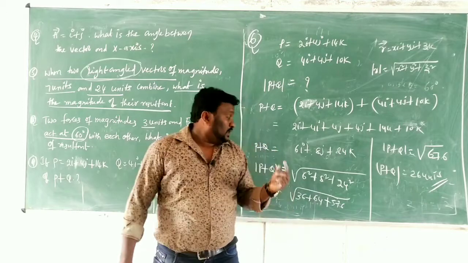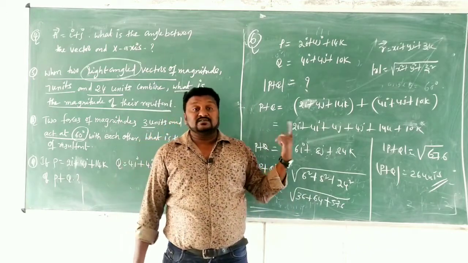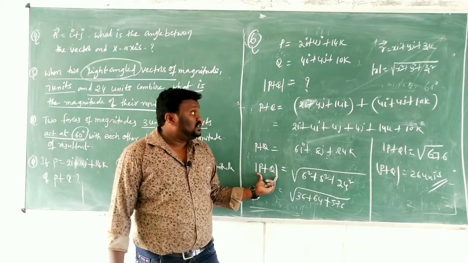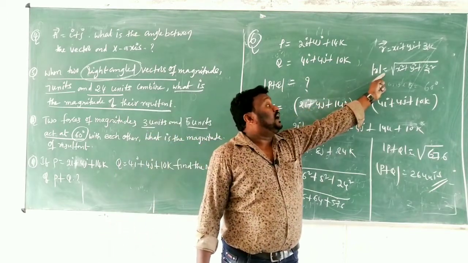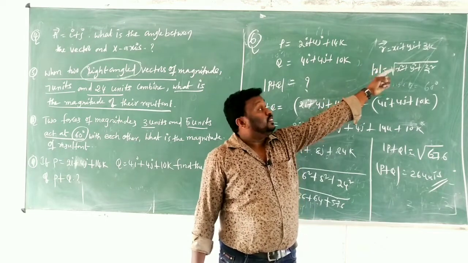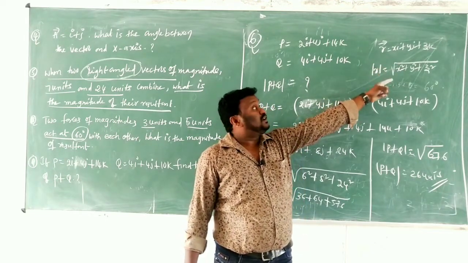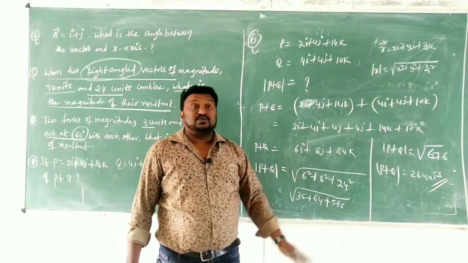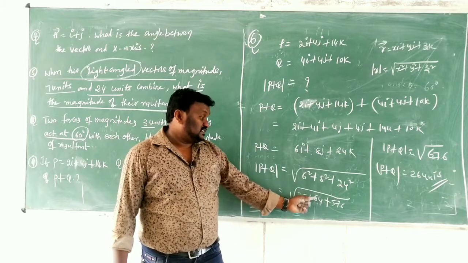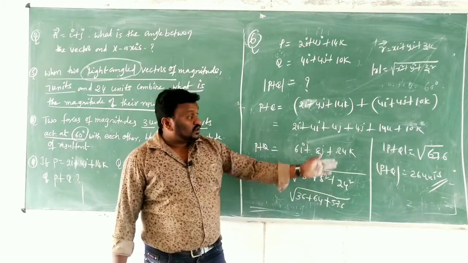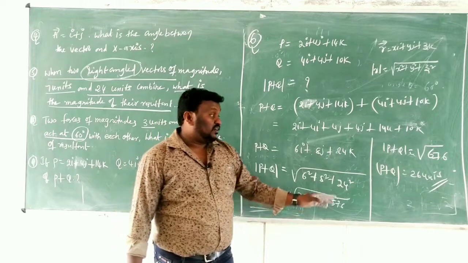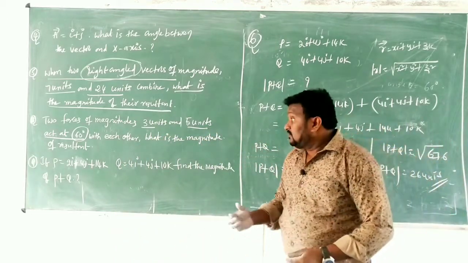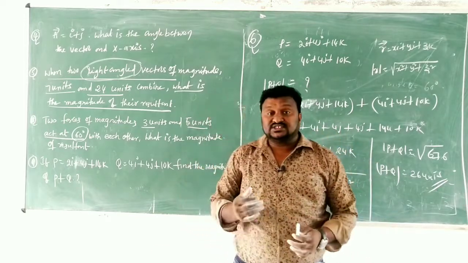So you have to remember that p plus q is the resultant vector, but not the magnitude of the resultant vector. That's why for mod of p plus q we use the formula: r is equal to xi plus yj plus zk, and mod of r is the square root of x square plus y square plus z square. Here 6 square plus 8 square plus 24 square, then 36 plus 64 plus 576. Under root of 676, that is 26 units.